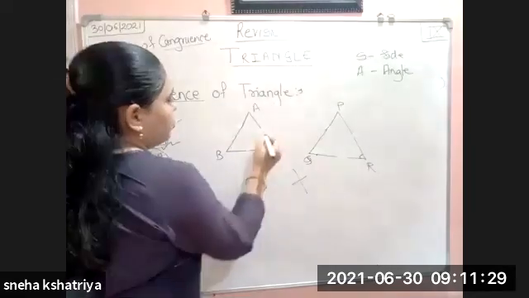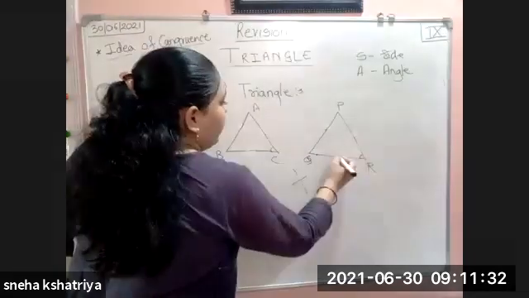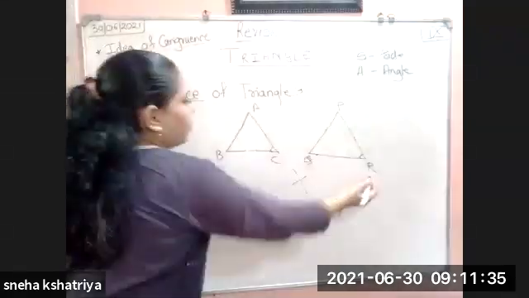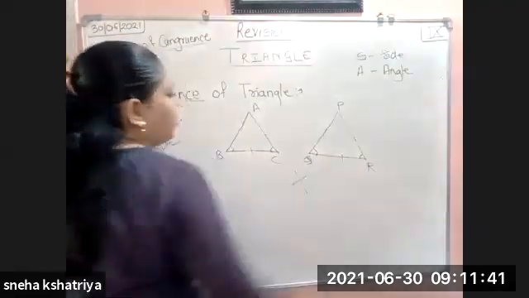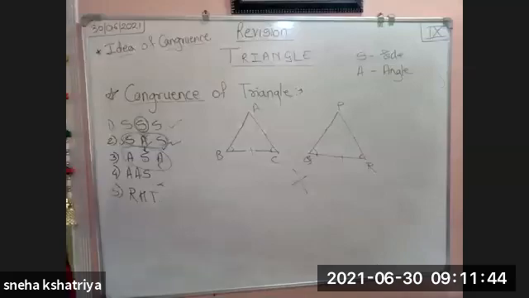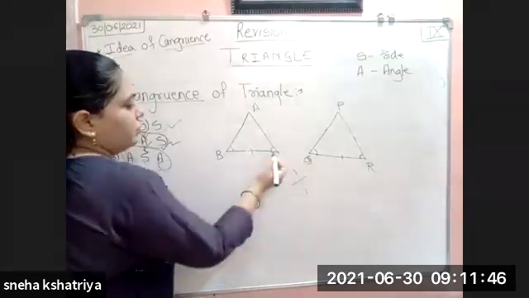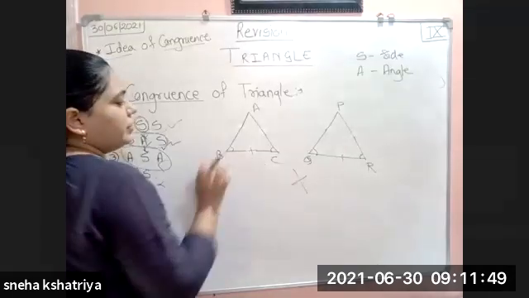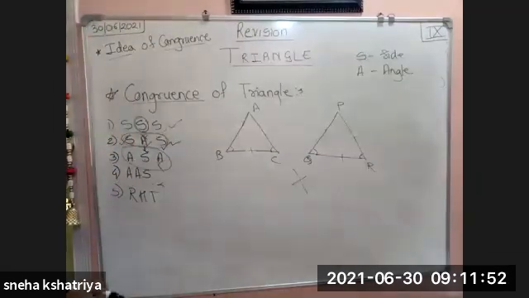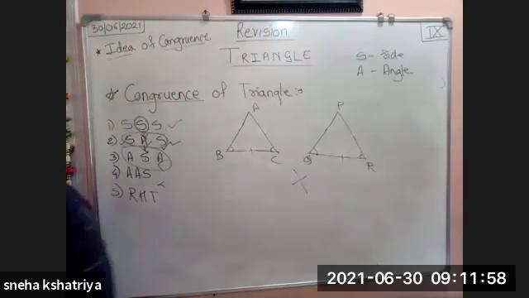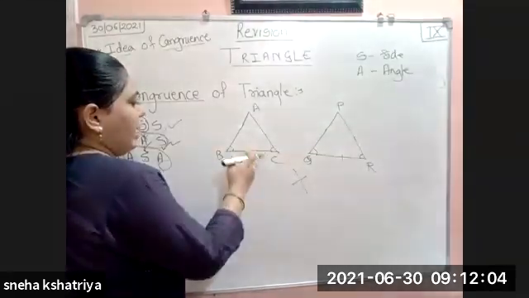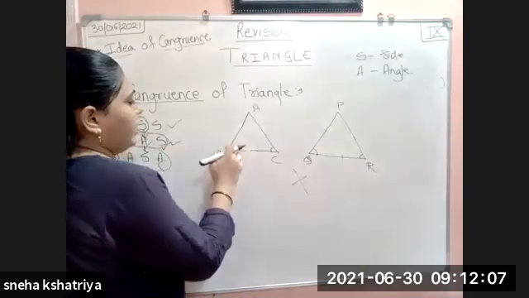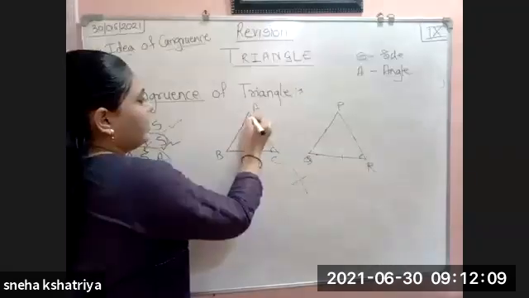So these are two triangles ABC and again PQR. Now angle C is congruent to angle R. Angle B is congruent to angle Q. And side BC is congruent to side QR. Now see here, two triangles are there. Angle B, angle Q, angle C, angle R. These two angles are there with the side in between. Then we can say that these two triangles are congruent by using the ASA test. Take any two angles. Okay? Any two angles you can take. If you don't want to take this B and Q angle, you can take A.